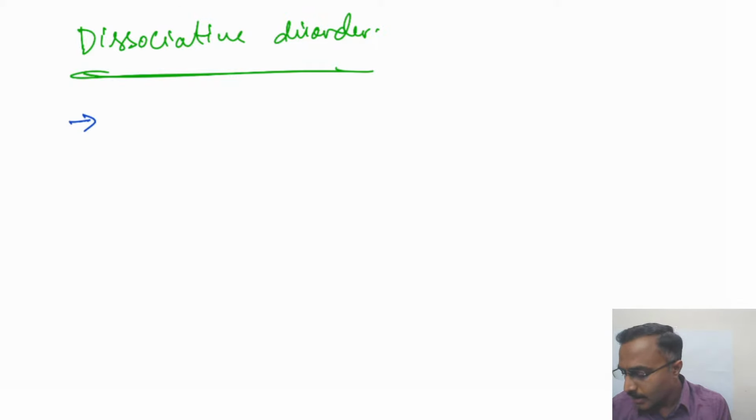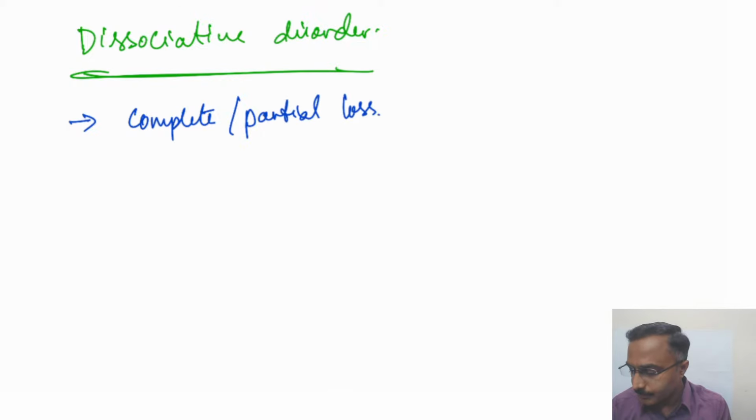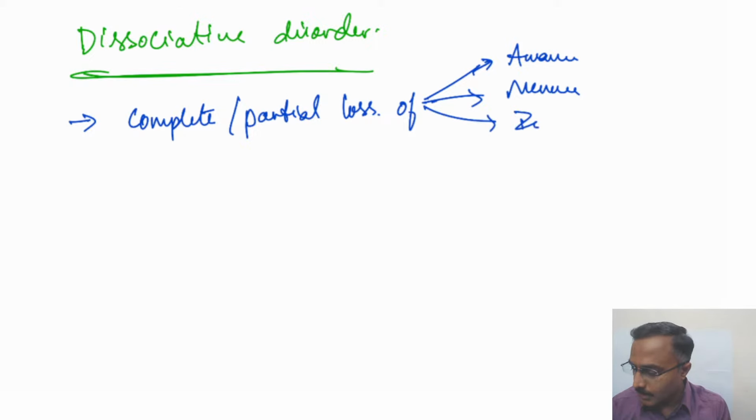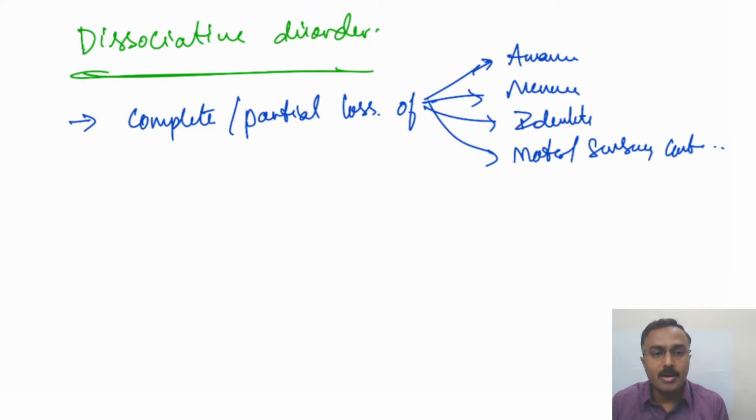First, either complete or partial loss of awareness, memory, identity, motor or sensory control. So there should be a complete or partial loss.